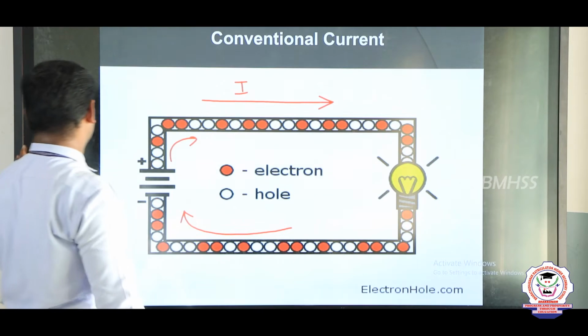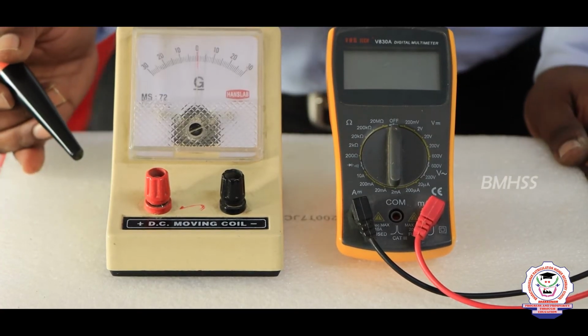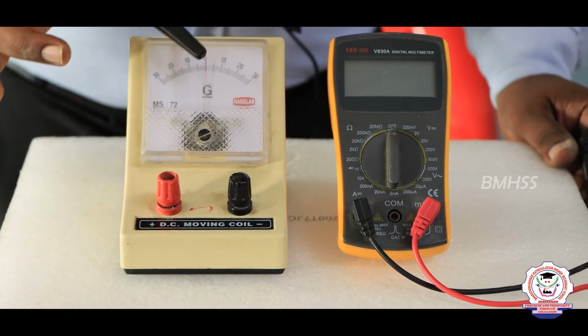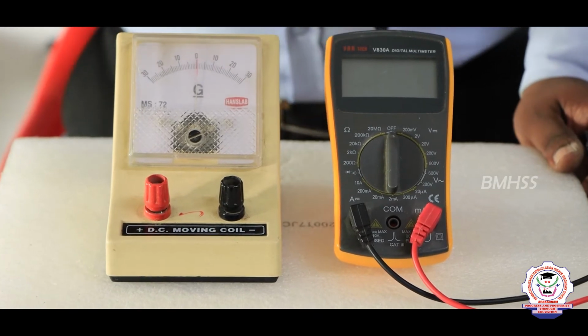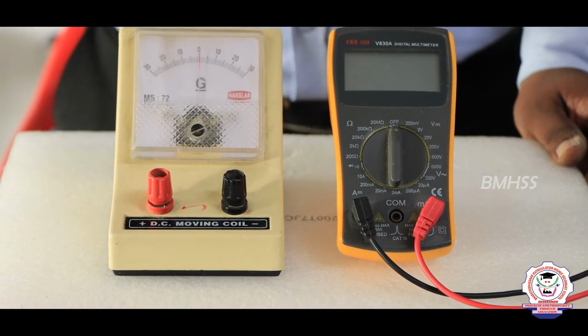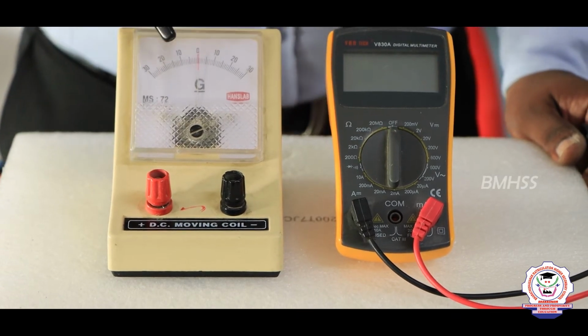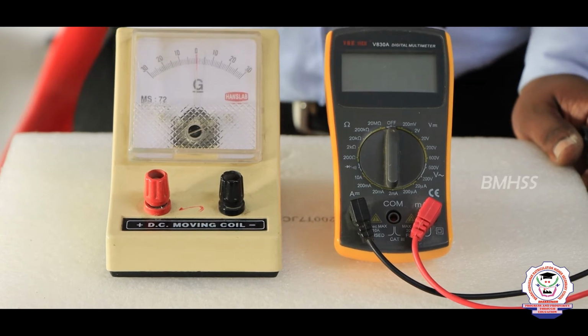Next, my dear children, let us see one small experiment. From this experiment we can easily understand the direction of electric current. Already I said the current always flows from positive terminal to negative terminal. This is a galvanometer and this is a multimeter.